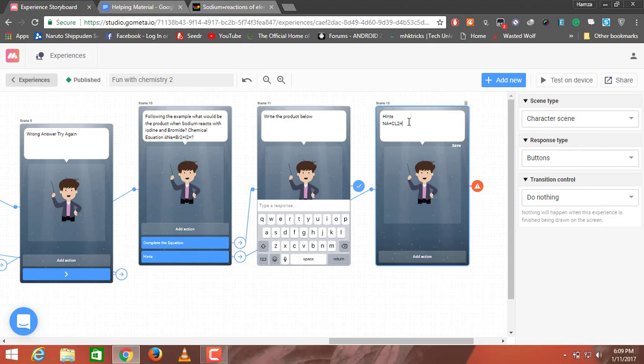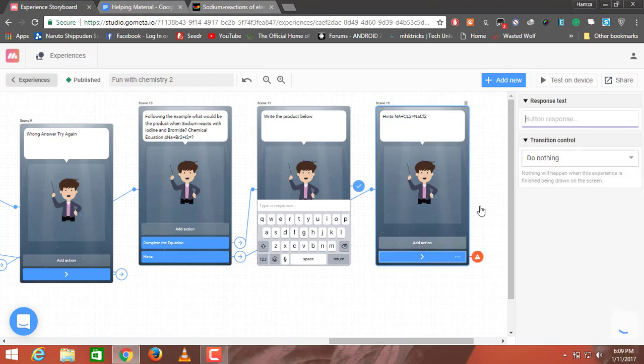The hint will be. So now I'm gonna click on add action. I'll change it to try again, and for that I'll change do nothing to transition to scene, transition to scene number 11.